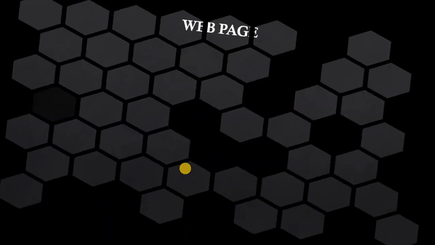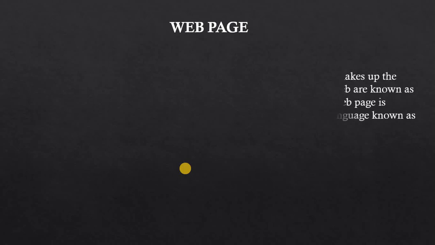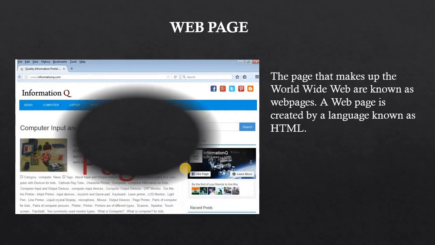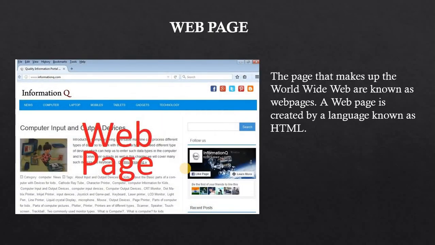Okay. Now we are coming to the next part, the web page. What exactly a web page is and what it is used for. It's a very simple thing. The pages that make up the World Wide Web are known as web pages. A web page is created by a language known as HTML. The full form of HTML is Hypertext Markup Language. This web page is nothing but the page that you get when you open the address.